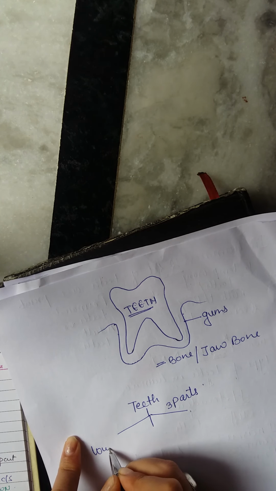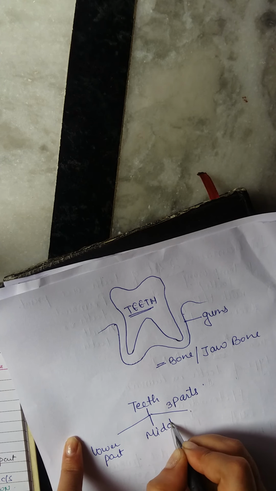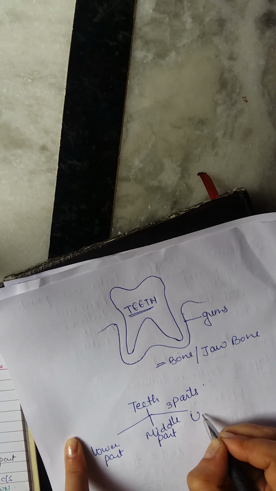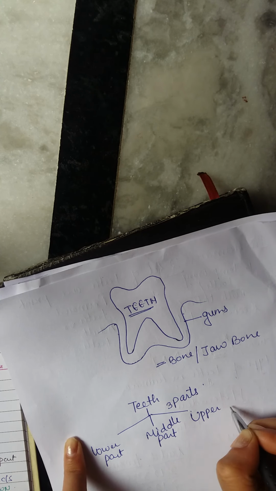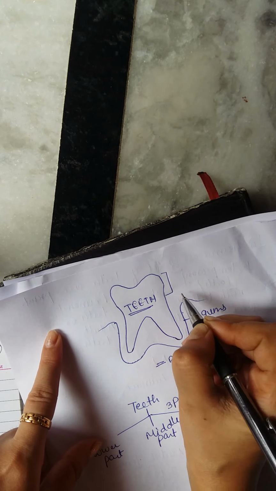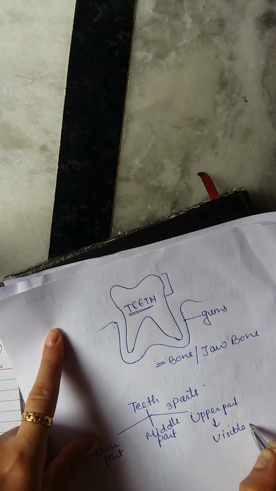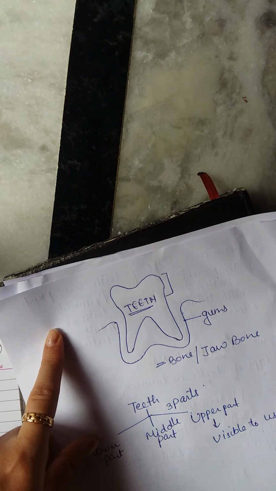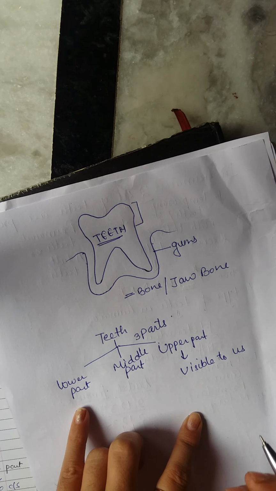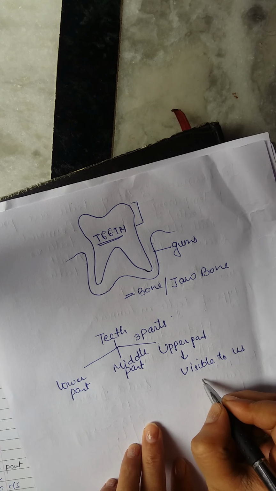One is the lower part, second one is the middle part, and third one is the upper part. So this is your upper part which is visible to us, and this is called the crown.